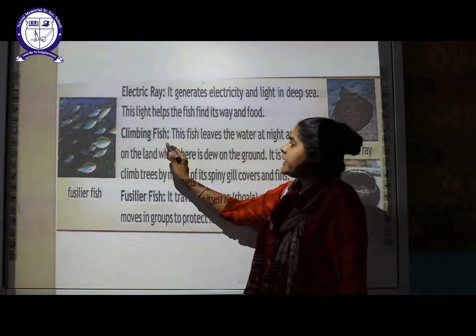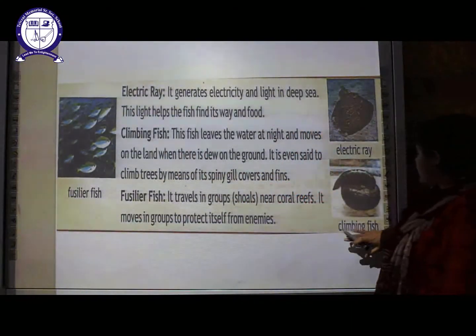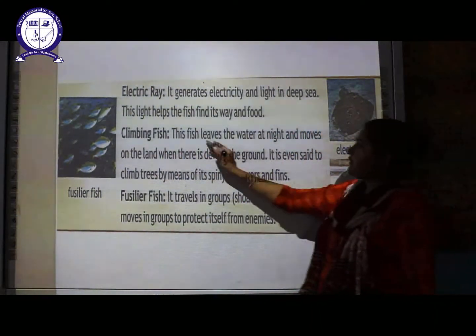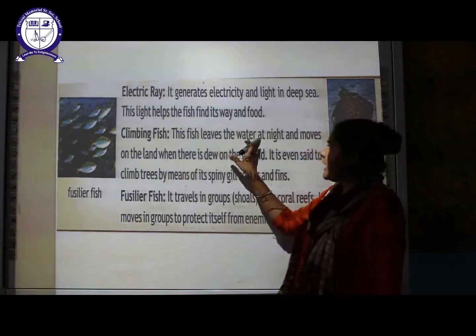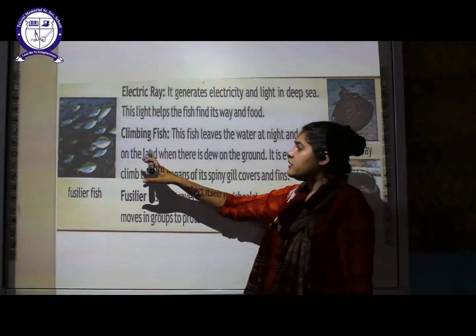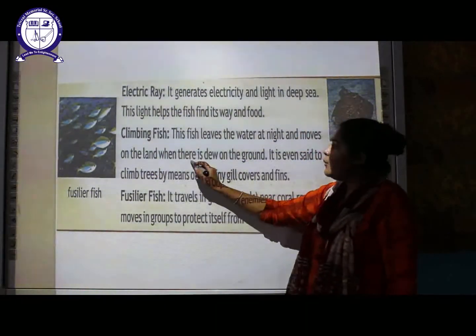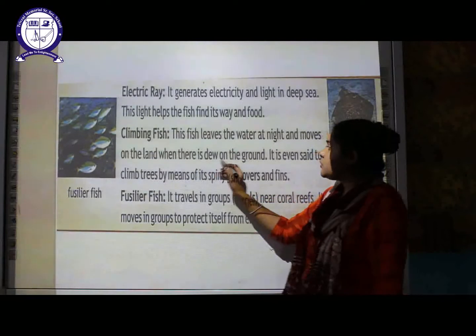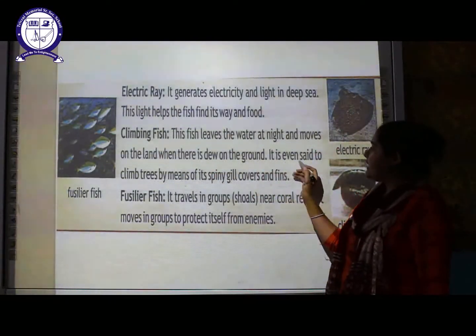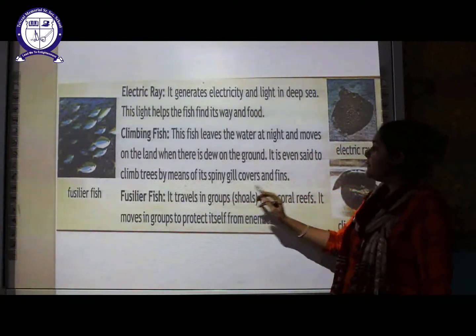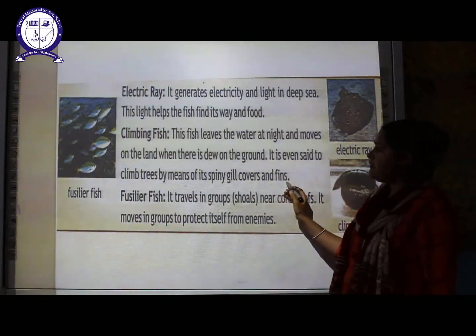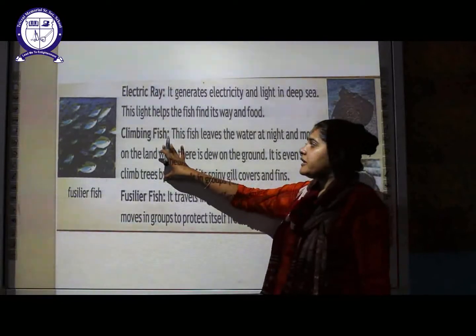Next is the climbing fish. Here you can see in the diagram, this fish leaves the water at night and moves onto the land. During the night it will leave the water body and come to the land when there is dew on the ground. It is even said to climb trees by means of its spiny gill covers and fins. So this is the feature of a climbing fish.